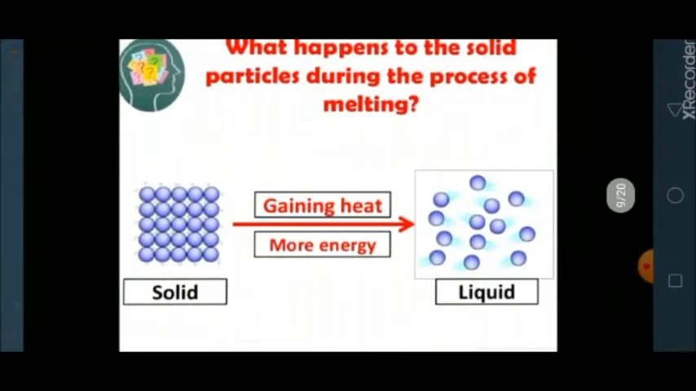Here in this diagram, you can clearly see the tightly packed particles of the solid, after gaining heat, have left their main positions and overcome the attractive forces. So as a result, the solid has turned into liquid.